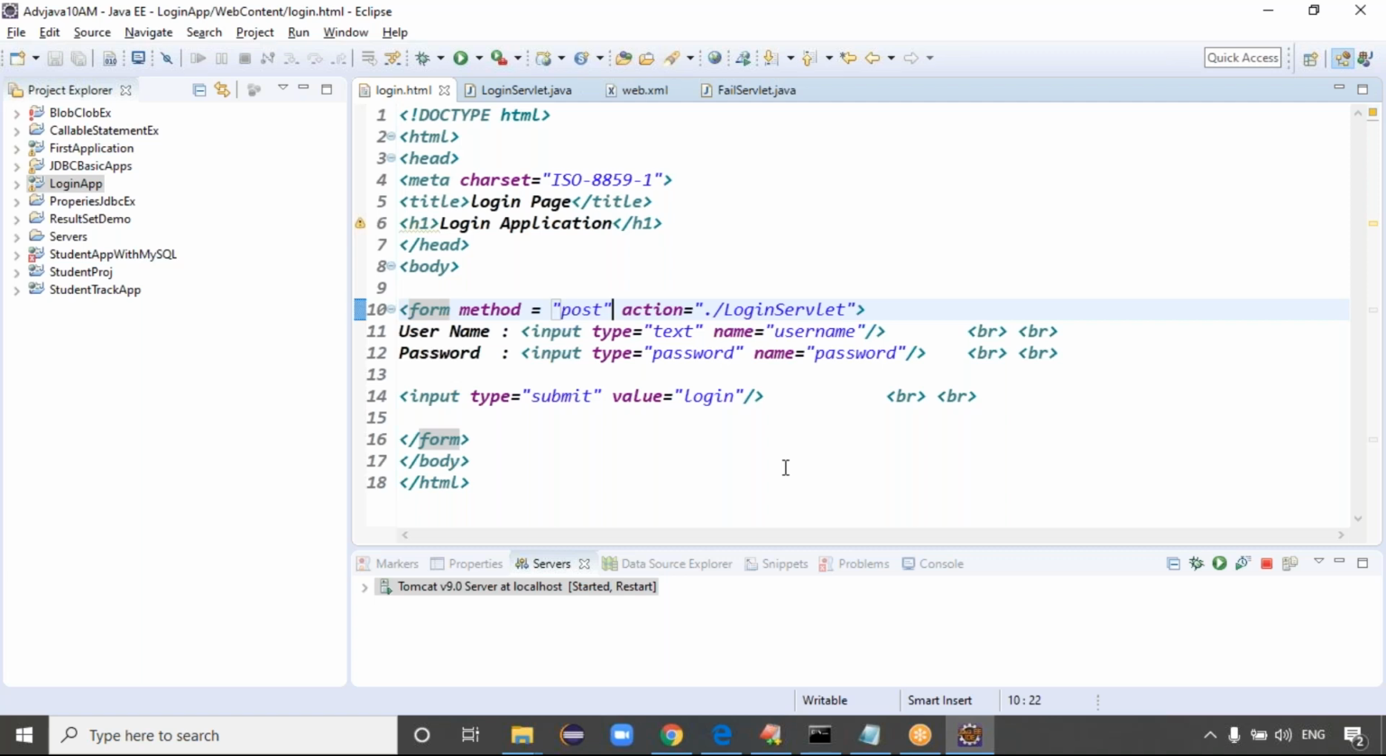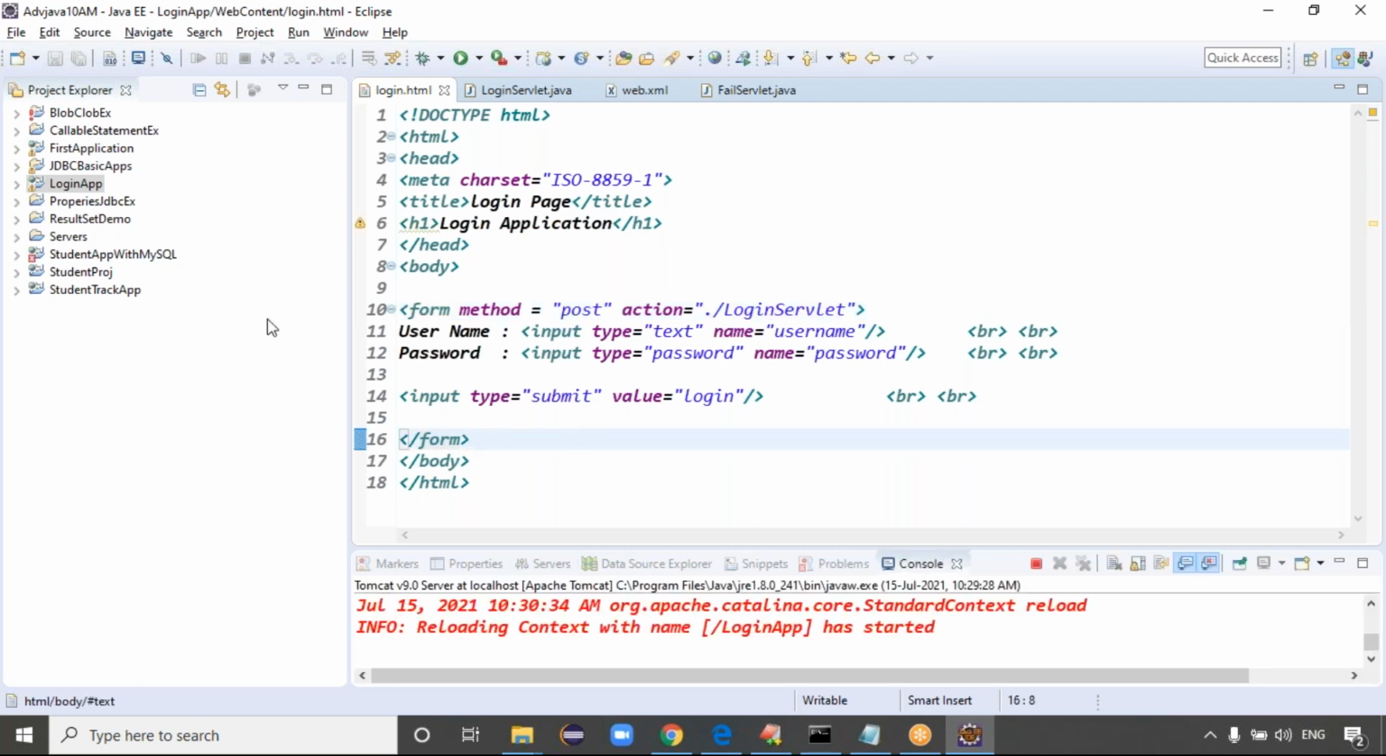Once today's login application is completed, guys, with doGet versus doPost, tomorrow I'll take the registration application. In that, at least I will change the workspace. I'll create a new workspace and again configure the server so that maybe this issue will not occur multiple times.